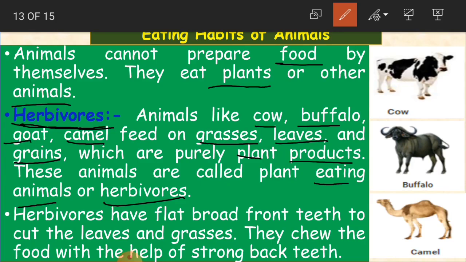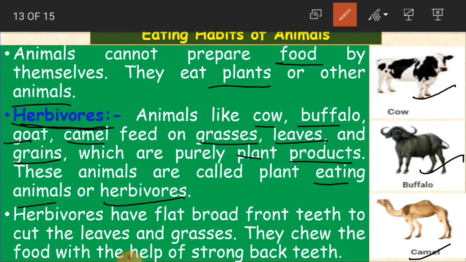Herbivores have flat, broad front teeth to cut the leaves and grasses. If you see, children, in the picture, you have herbivores like cow, buffalo, camel and all that. To eat the grass, they have to cut the grass first. Even we, to cook our food like vegetables, first cut the vegetables into pieces with the help of a knife.